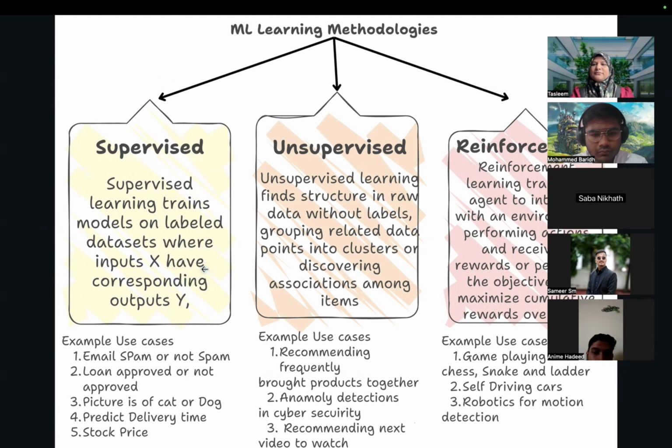What is supervised learning? Supervised. There will be a teacher and there will be a student. Correct? That means the data that is going to the models is properly labeled. Okay? That means supervised learning trains the model on a labeled data set where we are telling it, if there is an input X, the corresponding output should be Y. We are telling the model, if this is the input X, the output should be Y. I am training you to get close to this X and Y, input and output. That is supervised learning.